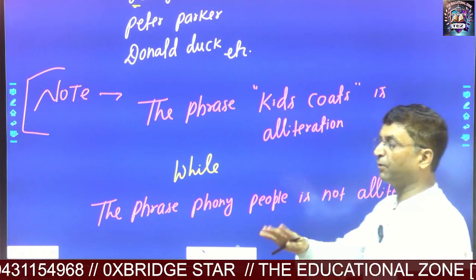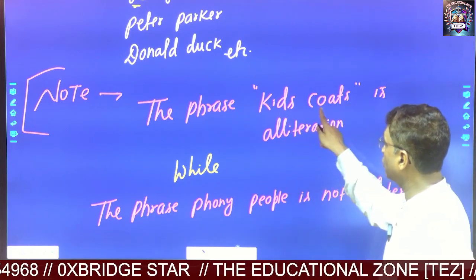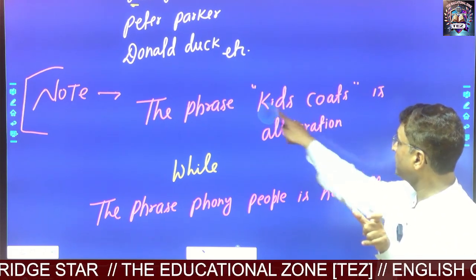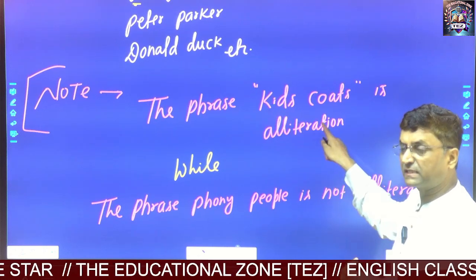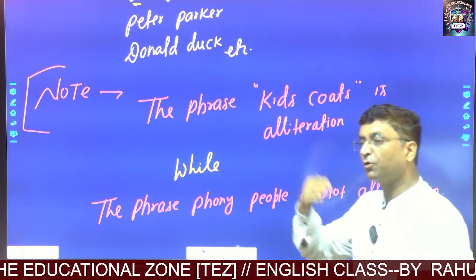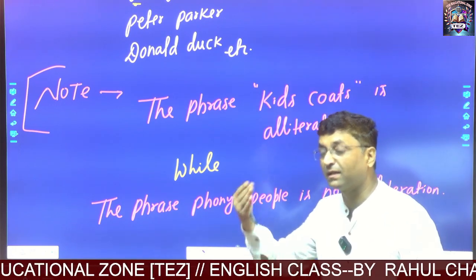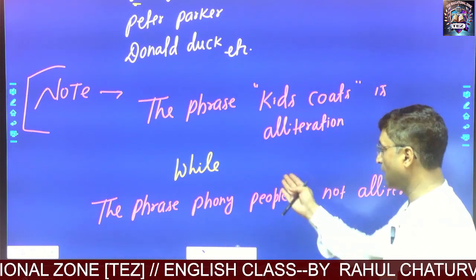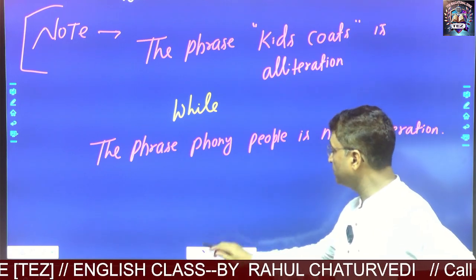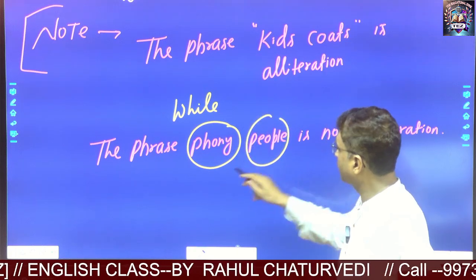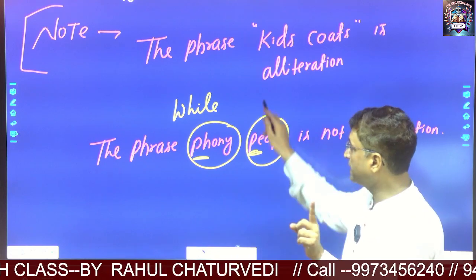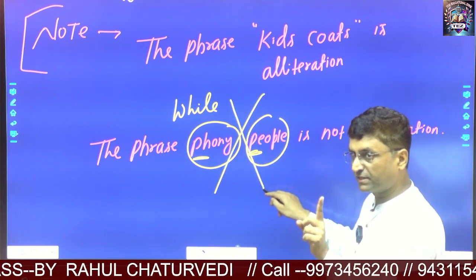If you're talking about a phrase, that is kids coat, you may notice in this particular phrase, kids coat, initial sound is the same. Of course, it is an example of alliteration. Are you getting? But if you see another example, another phrase which I have already given you, that is phony people. In this, you may notice that phony people, initial consonant sound is not the same. So it is not an example of alliteration.